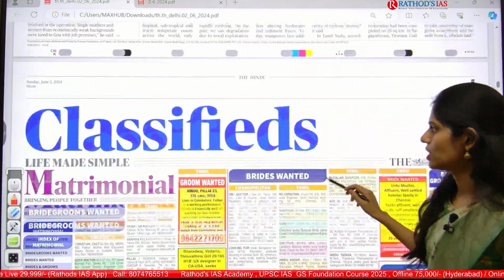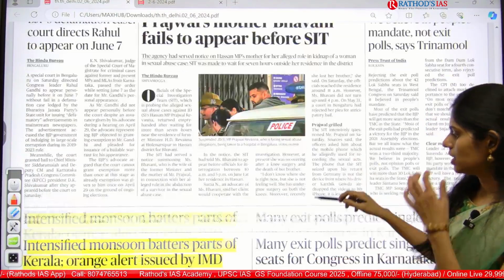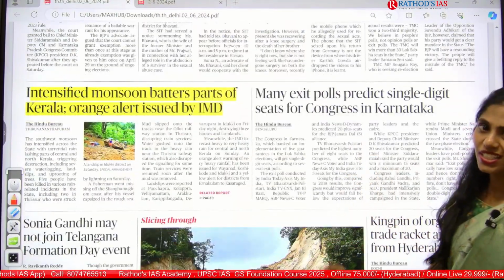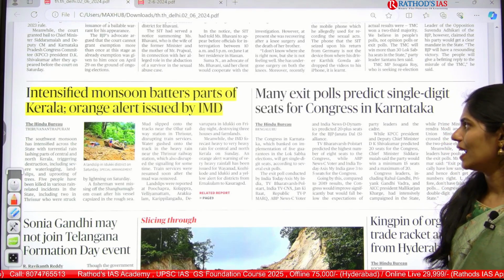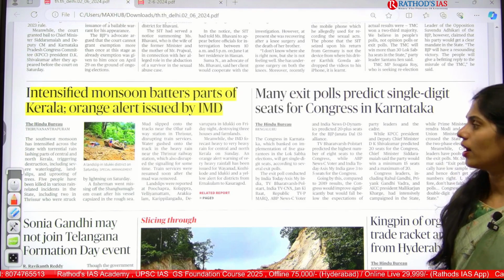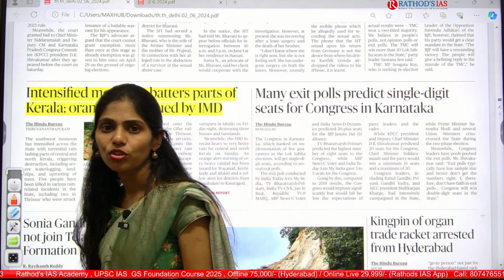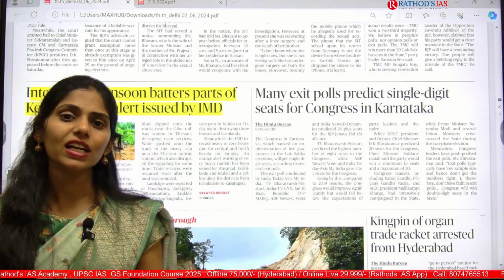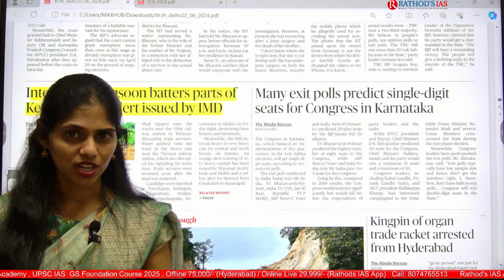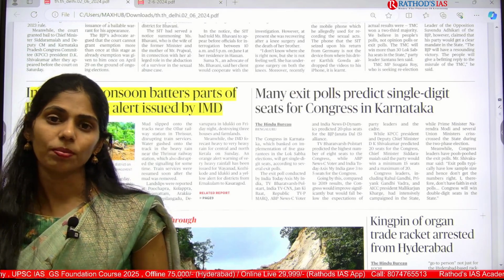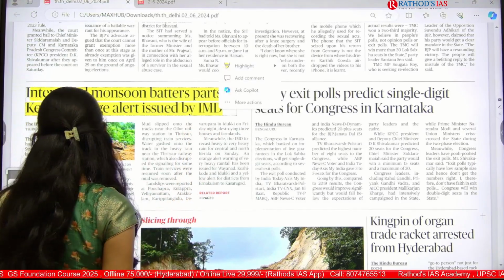So leave this classifieds, and in this state space there is one important article. You can see the title on the screen: Intensified monsoon batters parts of Kerala, orange alert issued by IMD. Here you have to focus on this color code, but we recently did this color code, right? So we are not going to take that once again. Do revise that topic. Now we are focusing on what IMD says. IMD is very important.